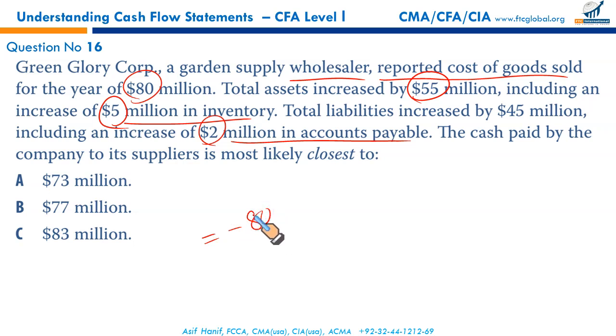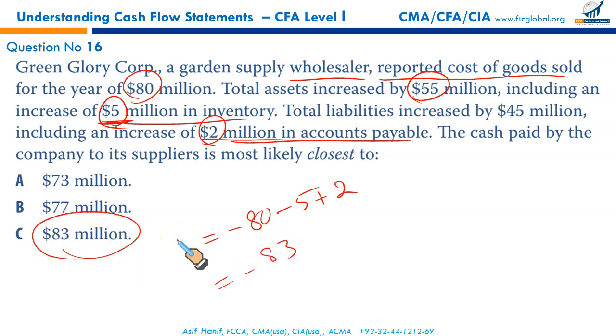What happened over the period? Including an increase in inventory. Increase in inventory, your cash is being piled up in the form of inventory. It's an outflow. Negative 5. 2 million increase in accounts payable. We haven't paid them. We have withheld their payment. Holding on to the payments to accounts payable represents an inflow, plus 2. Increase in accounts payable is an inflow. So if you add this up all, negative 80, negative 5, negative 85, plus 2, negative 83 million, and it's given right here as C.